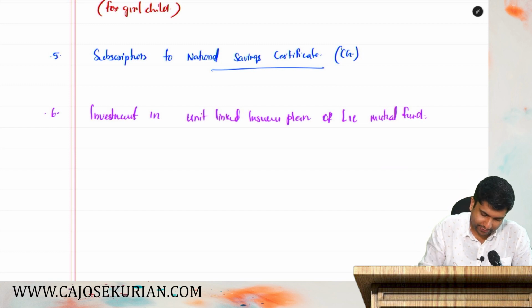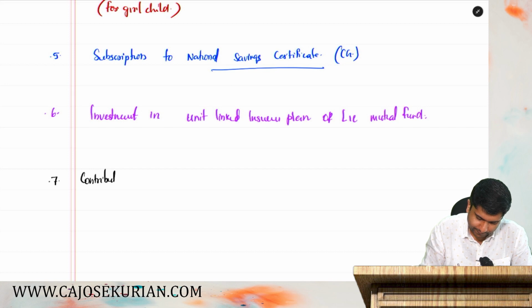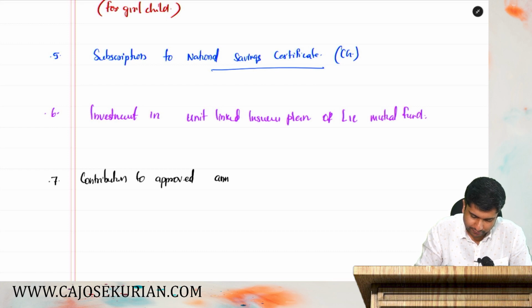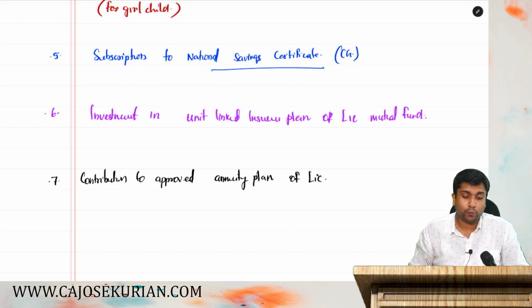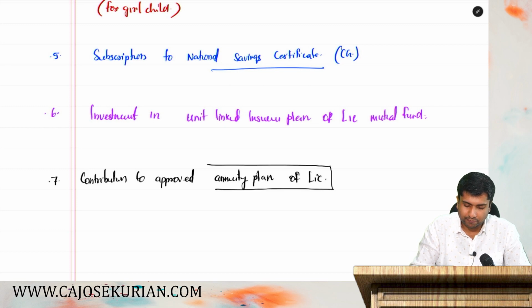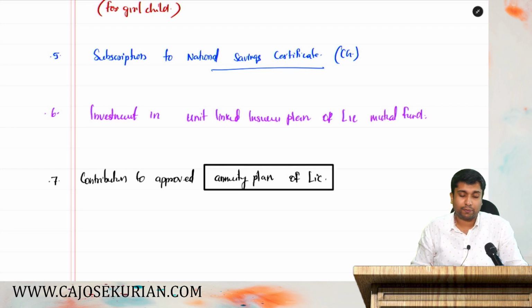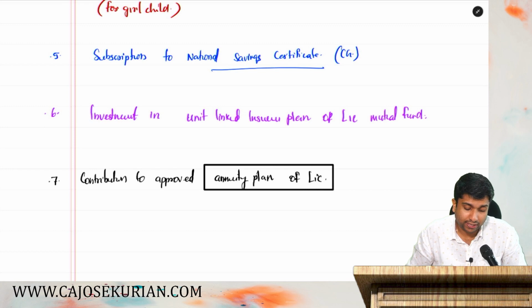Then next is point number 7, contribution to approved annuity plan. Contribution to approved annuity plan of LIC. Say you are contributing to an approved annuity, that means an annual sum. Alright, approved annuity plan of LIC, that is also allowable as a deduction.